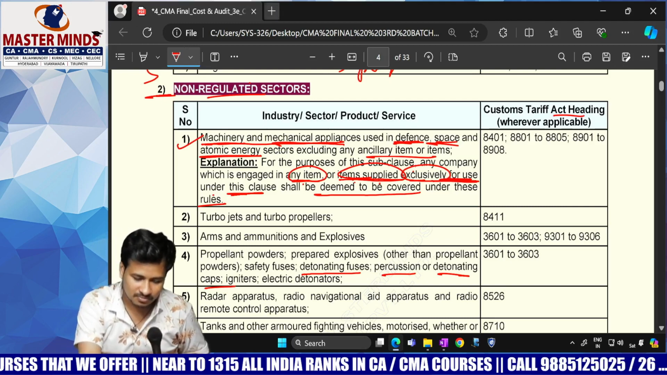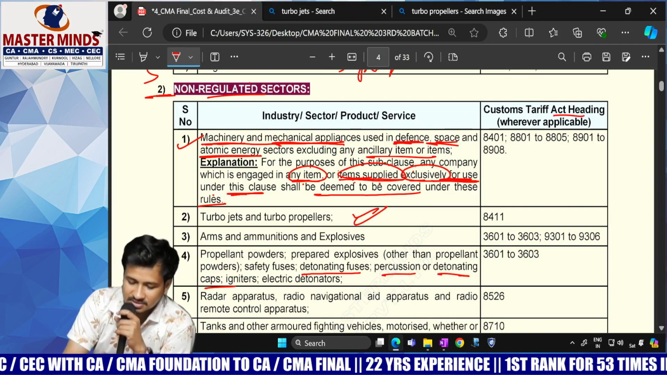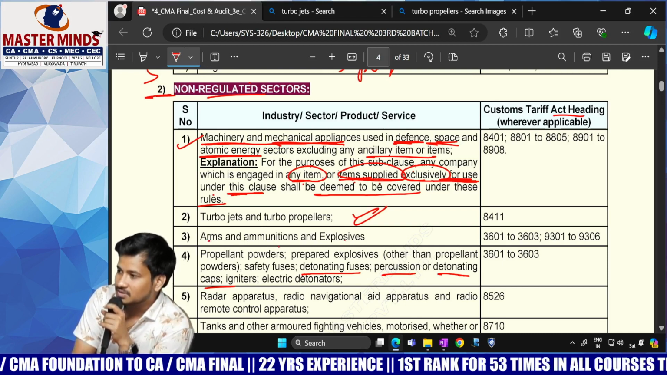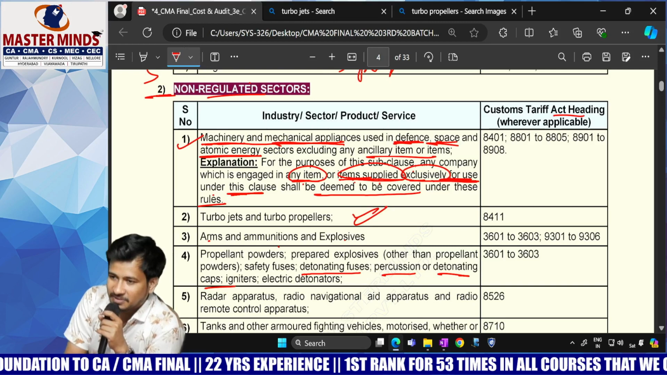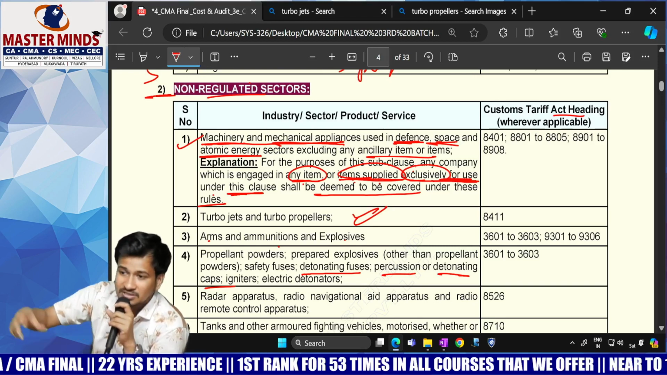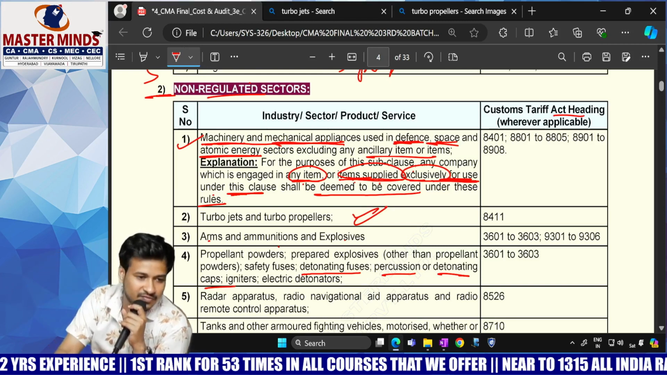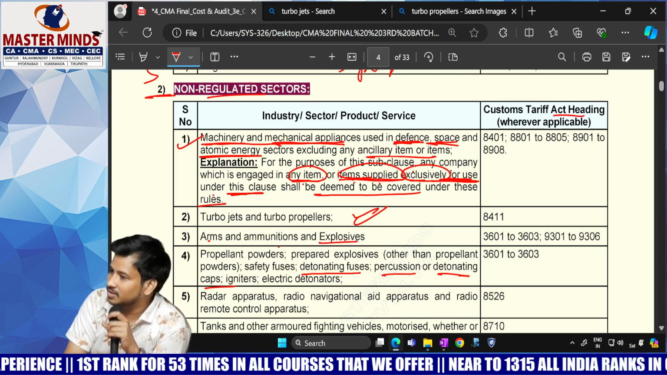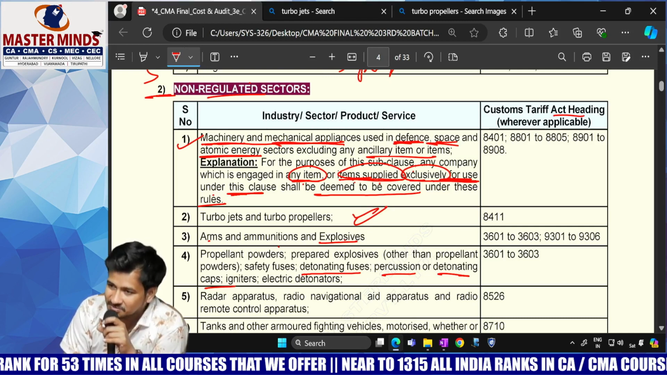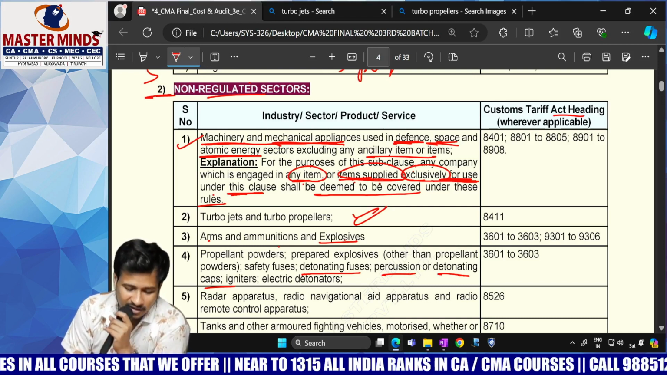Next. Turbojets and turbo propellers. For turbojets and turbo propellers also it is applicable. Next. Arms and ammunitions and explosives. Arms and ammunitions are nothing but a kind of weapons, such as guns used by the army, or some kind of heavy machinery they will be using. For all such things, even explosives, maintenance of cost records is mandatory but covered under Table B. That is like the non-regulatory sector.